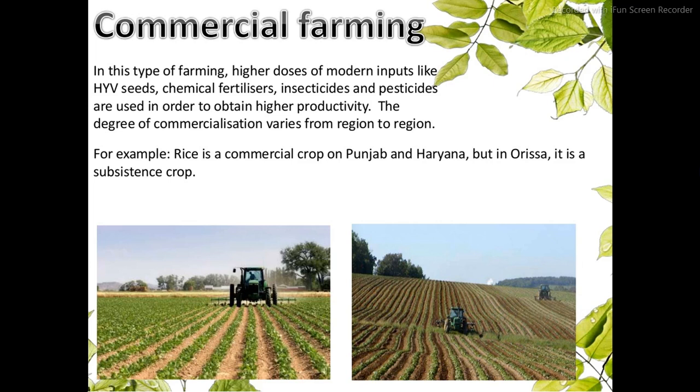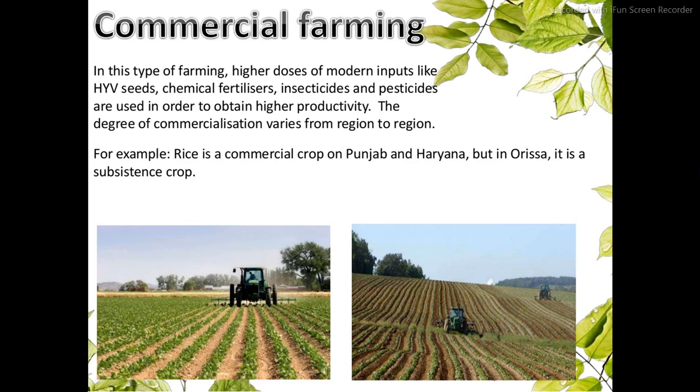In this type of farming, high doses of modern inputs like high yielding varieties of seeds, which means HYV seeds, chemical fertilizers, insecticides and pesticides are used in order to obtain higher productivity, and the degree of commercialization varies from area to area and according to the region.